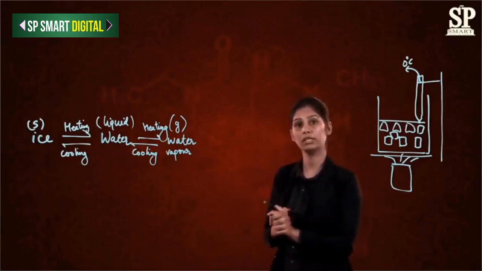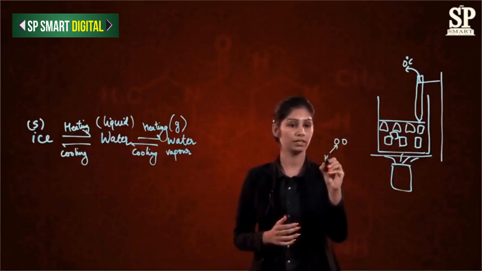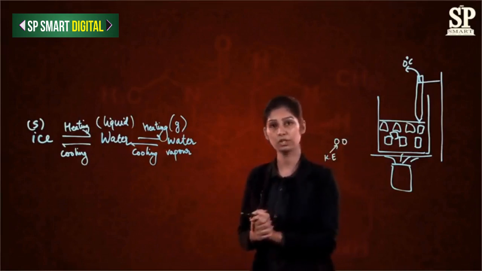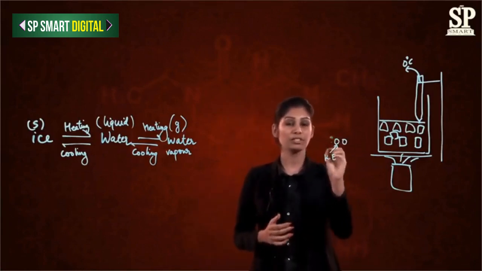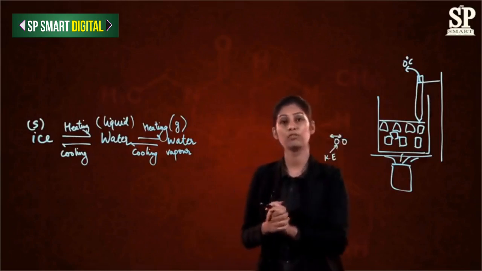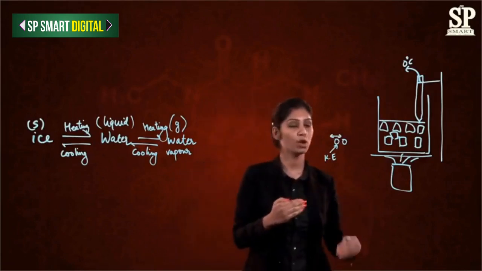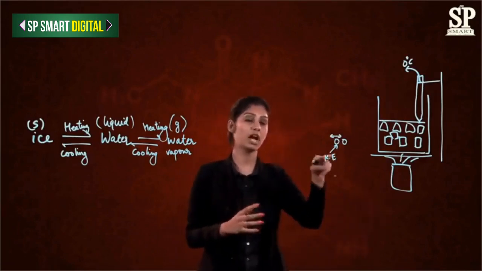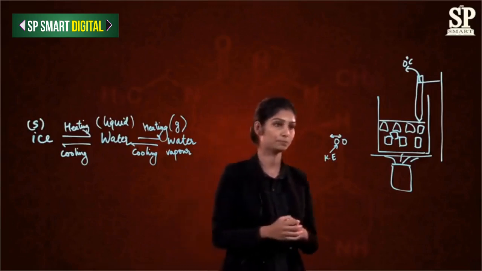As we are supplying the heat energy, the solid particles are getting energy in the form of kinetic energy. After gaining this energy, they are vibrating very fast. As the kinetic energy increases with the supply of heat, they start moving faster than earlier.